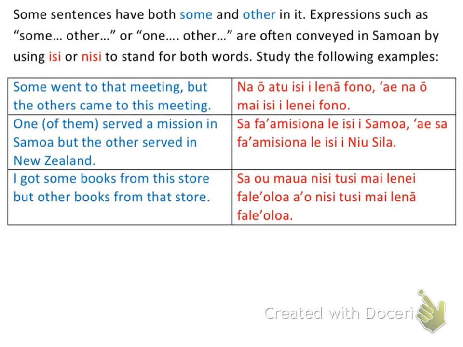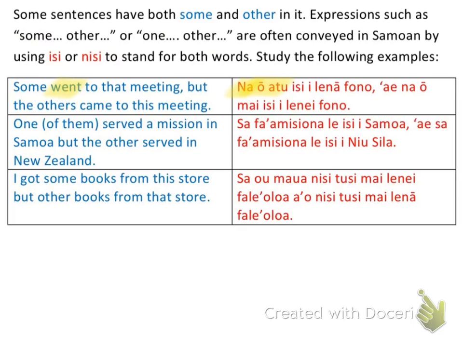So some went to that meeting, but the others came to this meeting. So I'm going to use my normal sentence structure. So some went to that meeting. Went is indicating a past tense. So I'm going to say na. Okay. And then it also is indicating the verb. So I have oatu. So I'm just going to highlight all of that as going, as went.